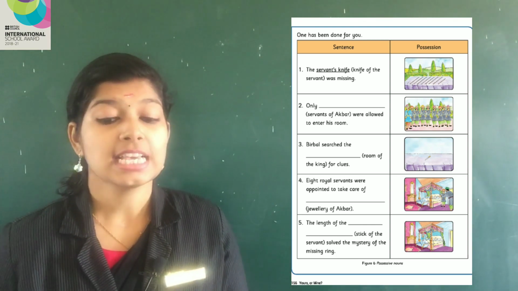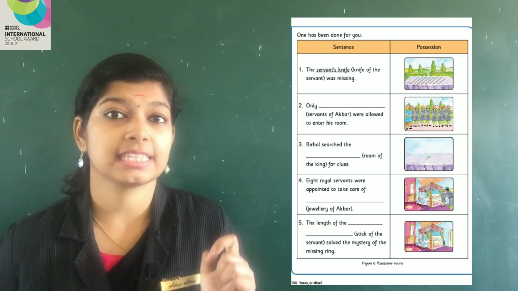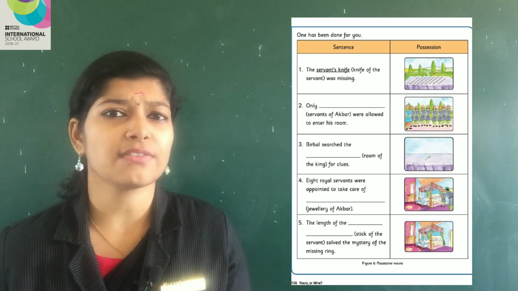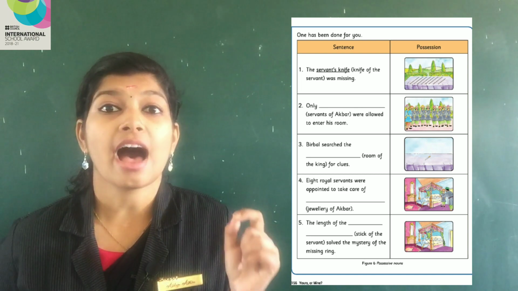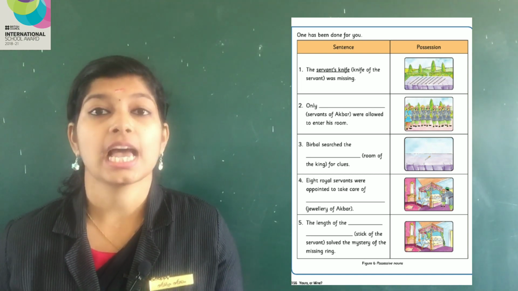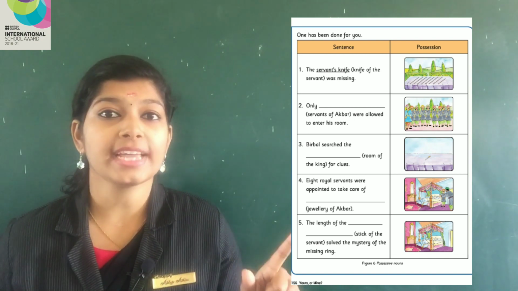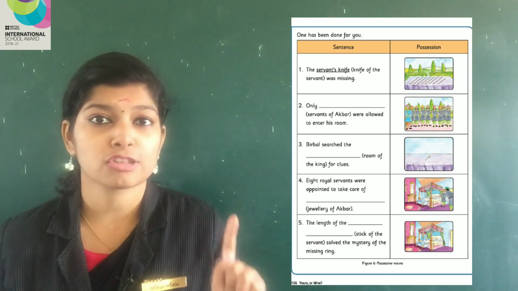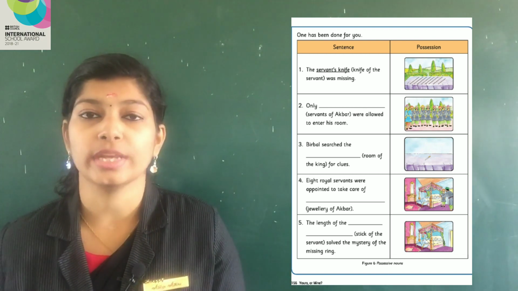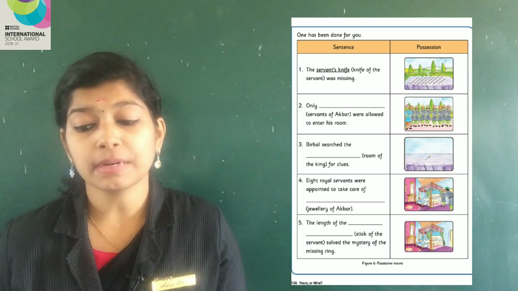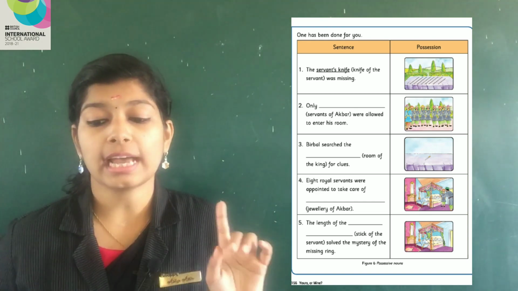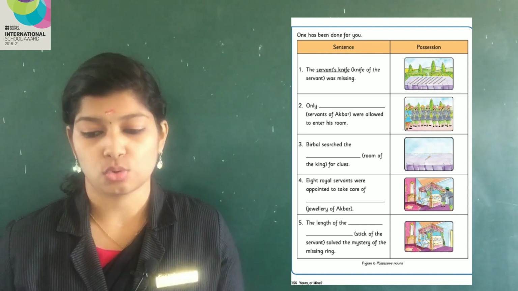In the bracket, servants of Akbar is given. So whose servants are they? They are Akbar's servants. So what you will do? You will write Akbar apostrophe S and servant. Only Akbar's servants were allowed to enter his room.